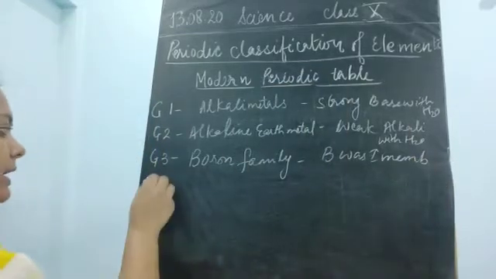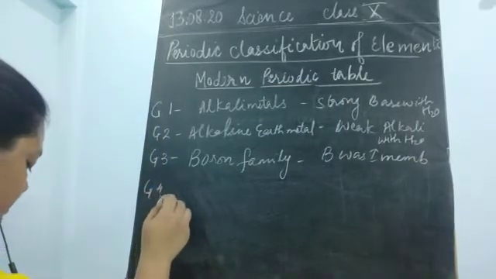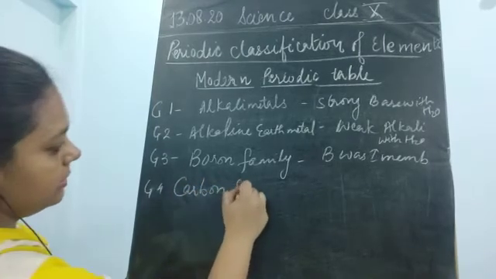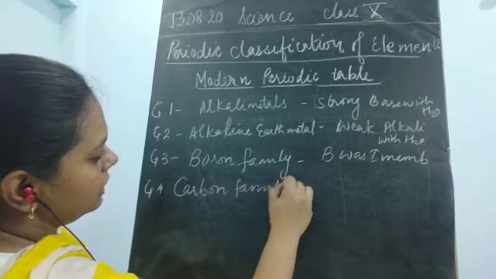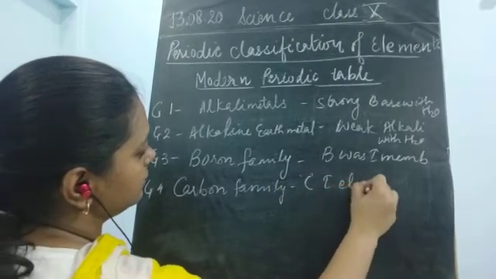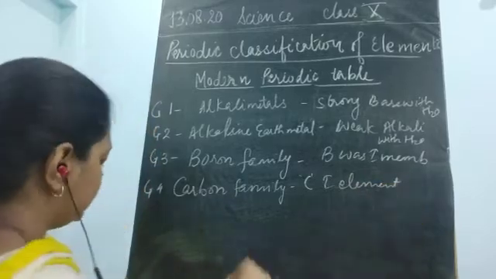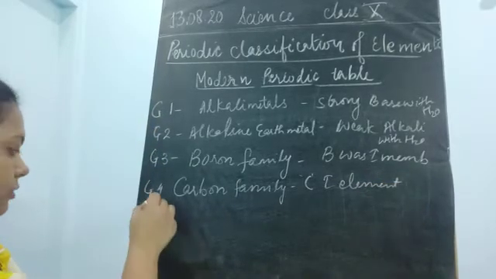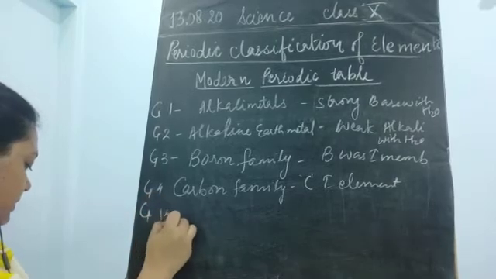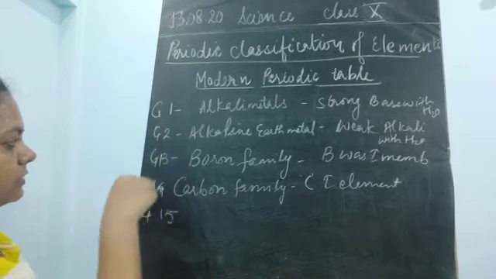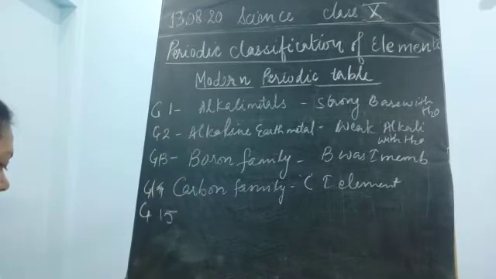Okay, next is group 4th, which was the carbon family, which started with carbon. Why? Because carbon was the first member of this family. Okay, next we will see group number 13th, 14th and 15th.